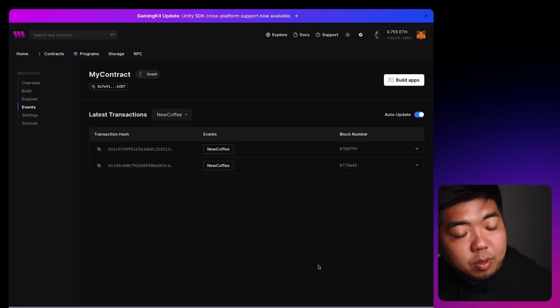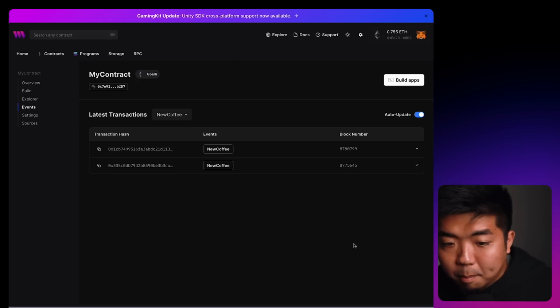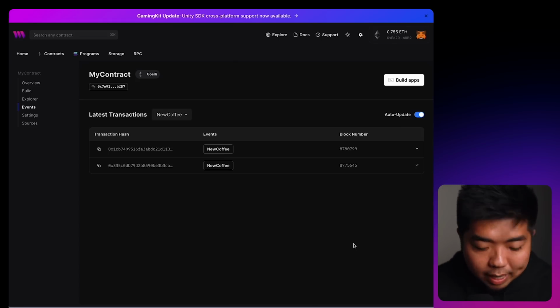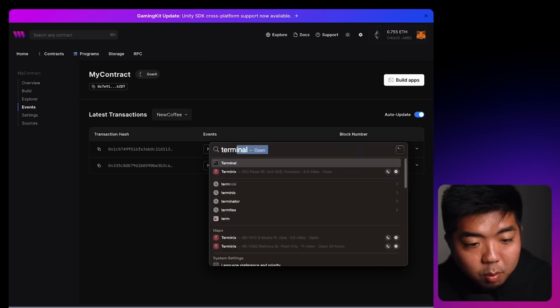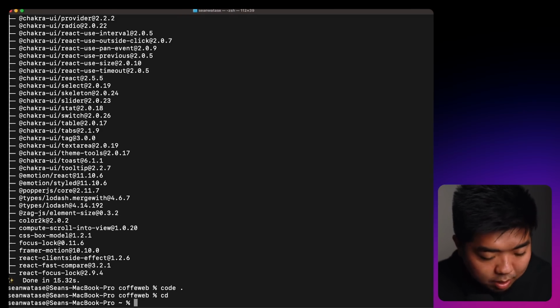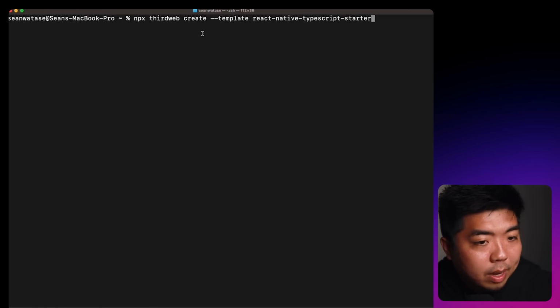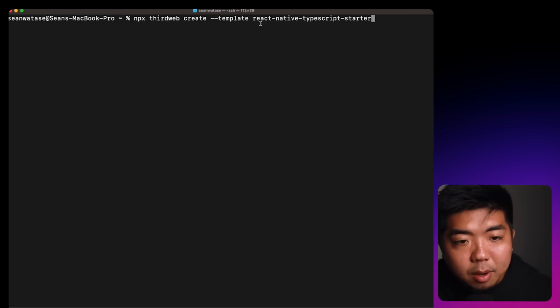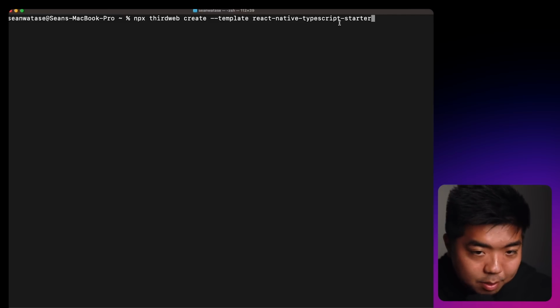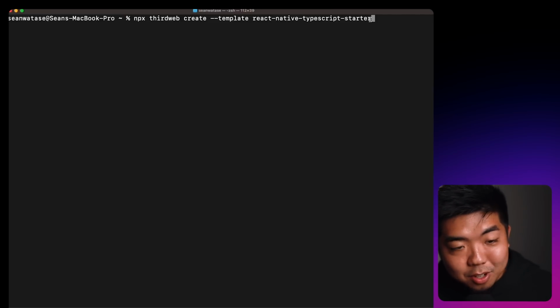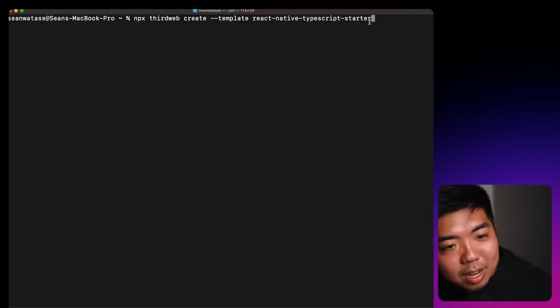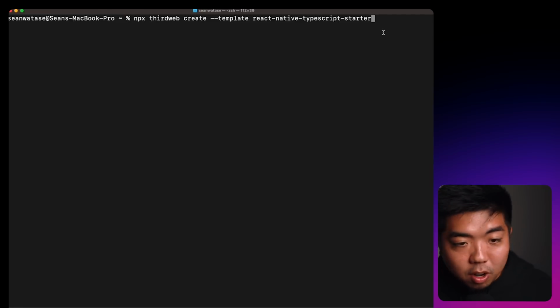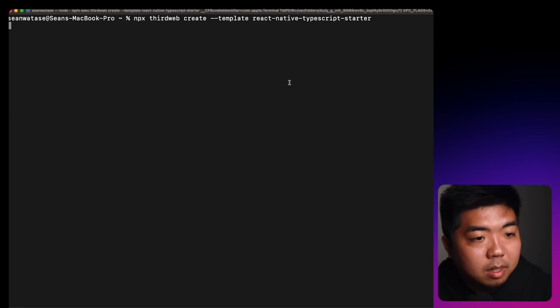Now, the next thing we have to do is build our Web3 mobile app, and we're going to be using the Mobile SDK, which we just released, that is going to help you build your Web3 mobile app. So I'm going to come back to my terminal here. Let me just clear this out. So I'm going to run npx thirdweb create --template react-native-typescript-starter. And this is going to create us a React Native TypeScript starter template that is going to have the basic things that we need to get started building our Web3 mobile app. So I'm going to run that.